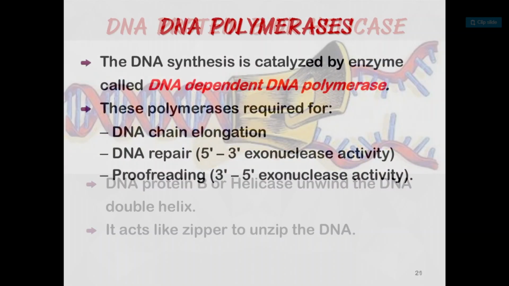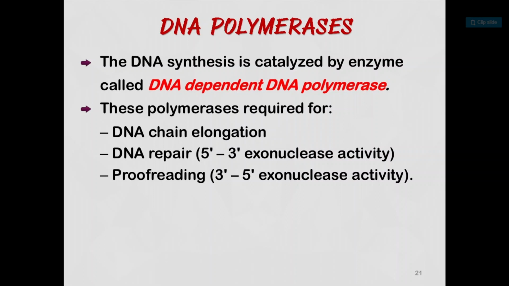Okay. Now DNA polymerases. DNA synthesis is catalyzed by an enzyme called DNA dependent DNA polymerase. These polymerases are required for DNA chain elongation, DNA repair from 5' to 3', exonuclease activity, then proofreading 3' to 5' exonuclease activity. All these functions are performed by the polymerase enzymes present there.